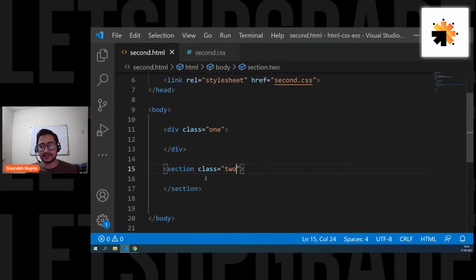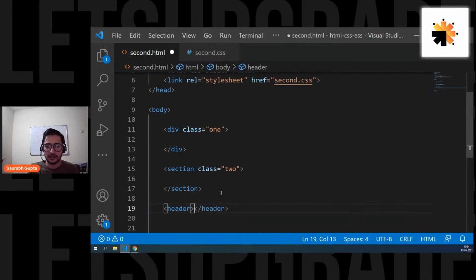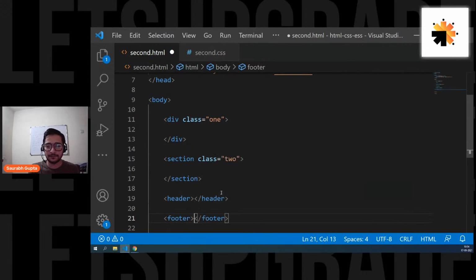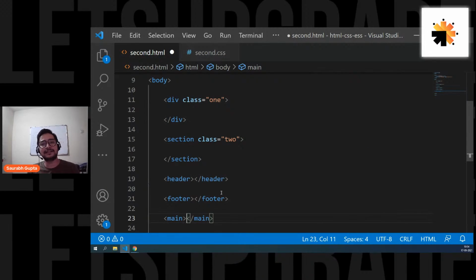And there are a lot of tags. There is also a header tag. There is also a footer tag. There is also a main tag. And all of these elements just create boxes.